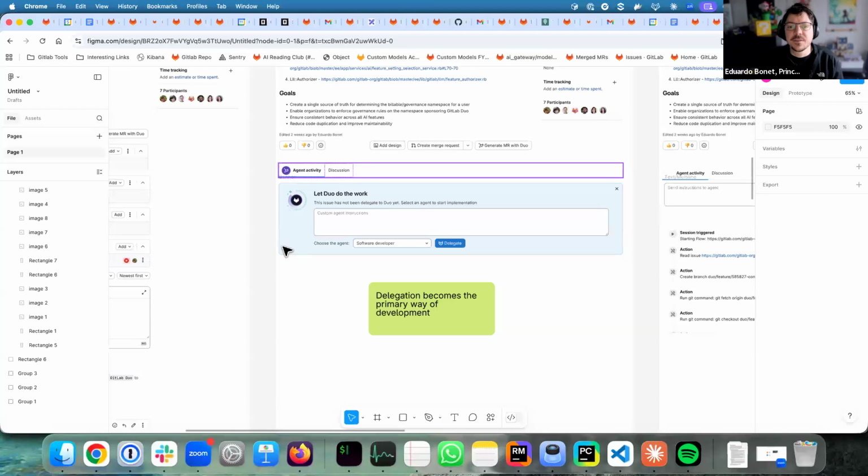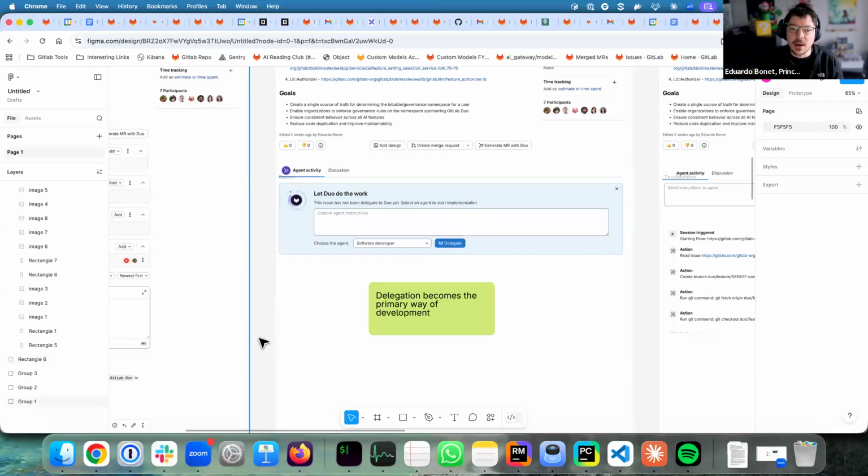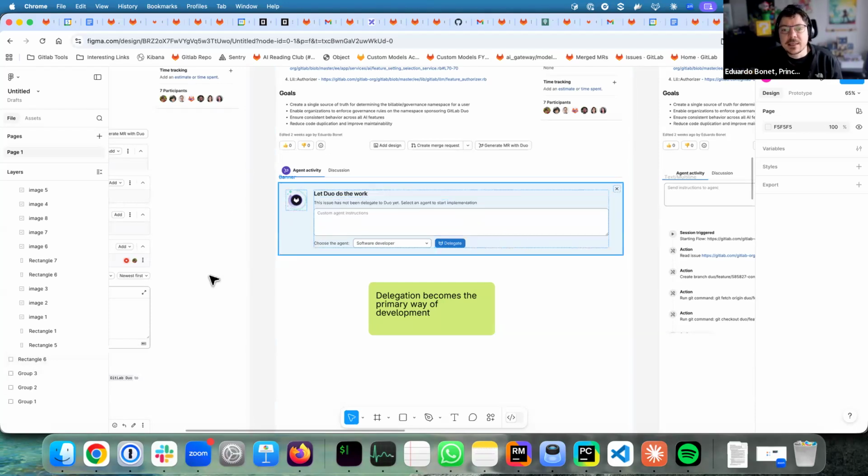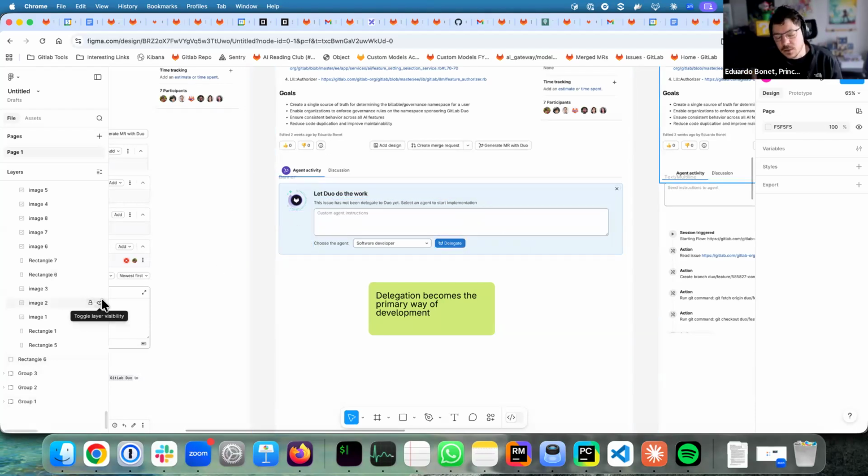So the primary way of developing becomes delegation. We're not talking about agentic AI as something that helps users. We're talking about full delegation of tasks to the agents. So in this case, I have this banner that prompts the user to try to solve this issue with a full agent.